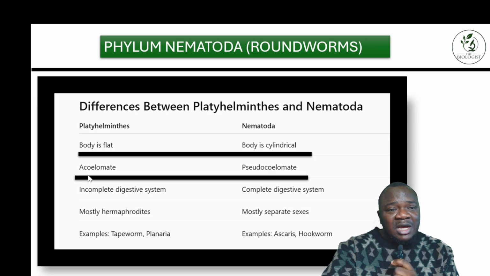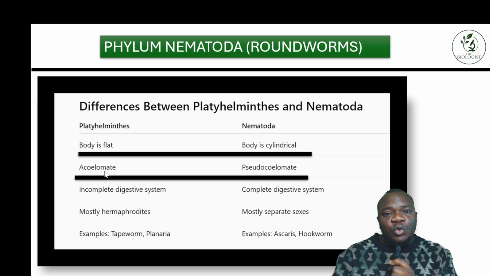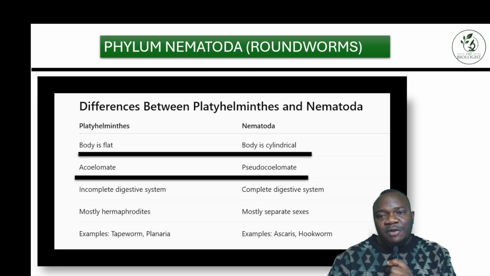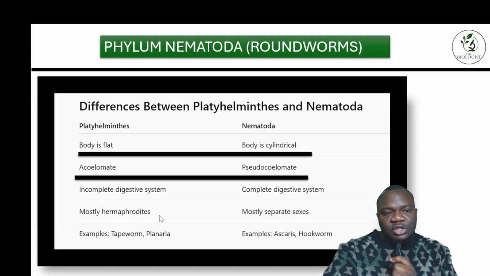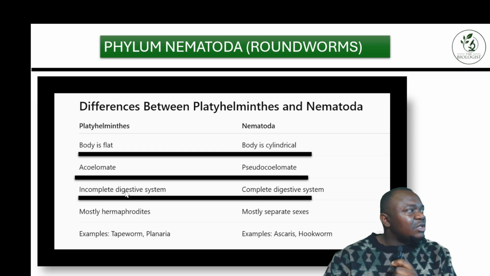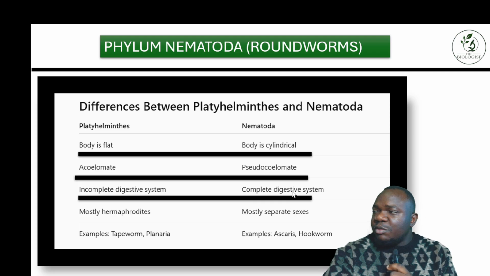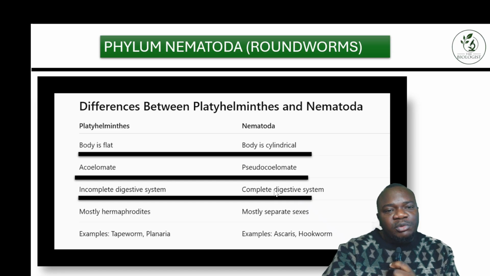Then, platyhelminths are acoelomates, and nematodes are pseudocoelomates. Acoelomate means they don't have a coelom at all, while nematodes have a pseudocoelom, a cavity with space that allows room for other organs to perform their functions. For digestion, platyhelminths have incomplete digestion because they don't have a complete digestive tract, but nematodes have complete digestion because they have a complete digestive tract.